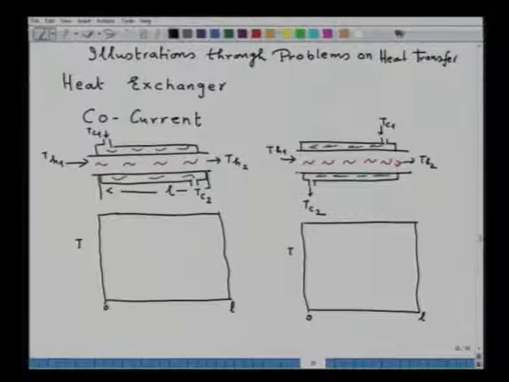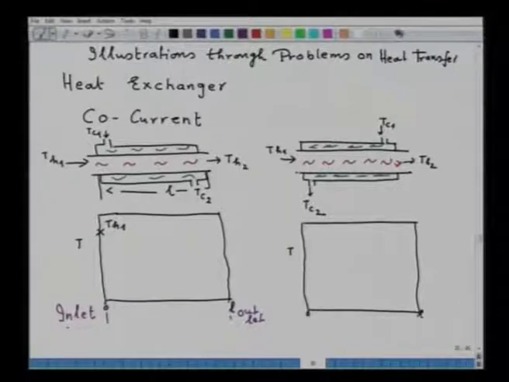Now, in the co-current, this point is TH1. This is my TH1. So, this 0, let us call this the inlet of the heat exchanger. This is the inlet and this is the outlet, or you can call them entry and exit temperature.